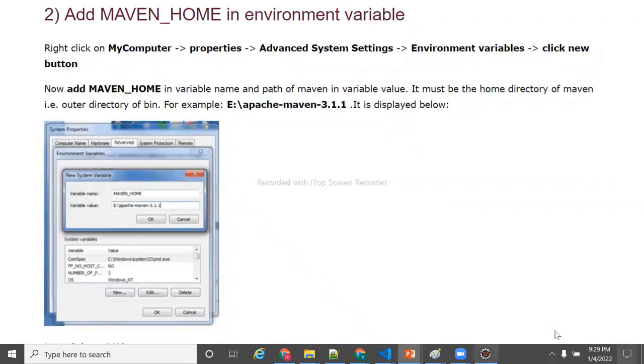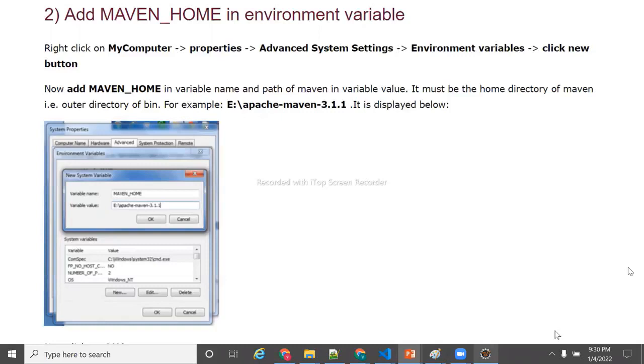Why do we need to create an environment variable? Anyone, guys? Can anyone answer me? Anyone has any idea? Yes, Sanat, you can go ahead. Make it global so we can access Maven from anywhere. Exactly. That's an interesting answer. Correct.